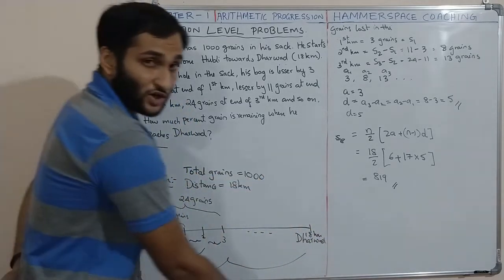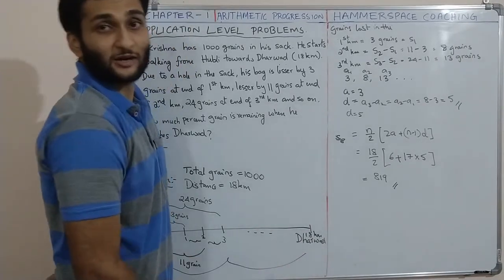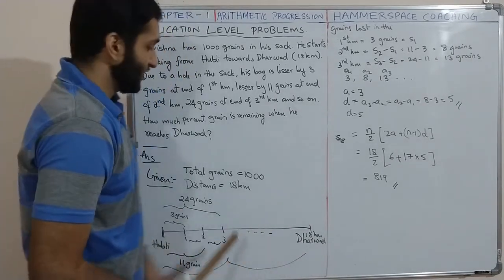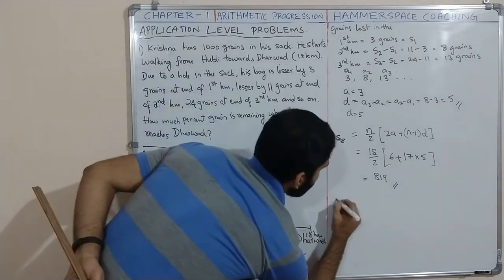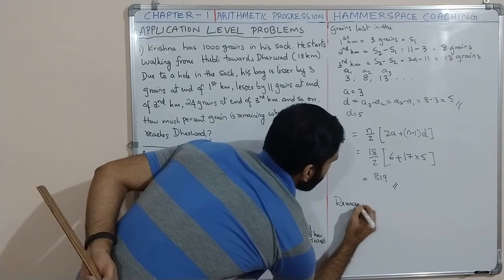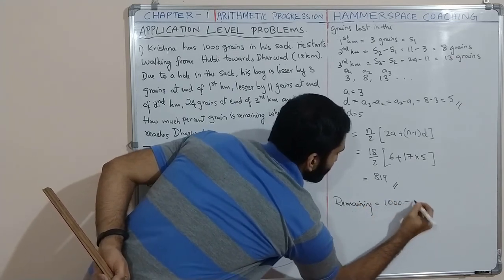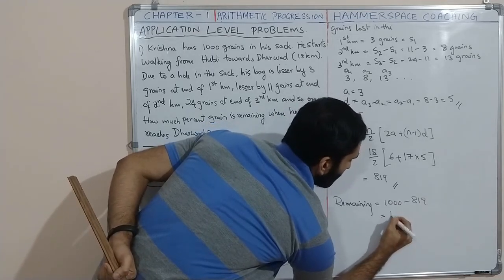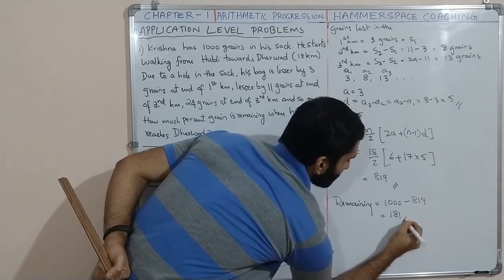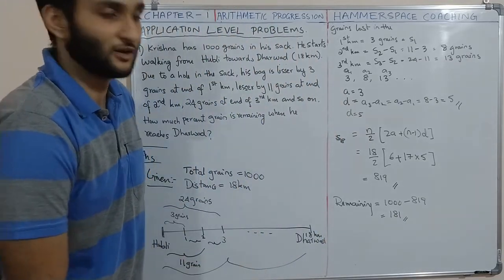So you got S18 equal to 819. So you lost a total of 819 grains at the end of 18 kilometer. So how much is remaining? Remaining is total minus how much you lost. So remaining equal to 1000 minus 819, that is equal to 181. So 181 grains are remaining at the end of 18 kilometers.